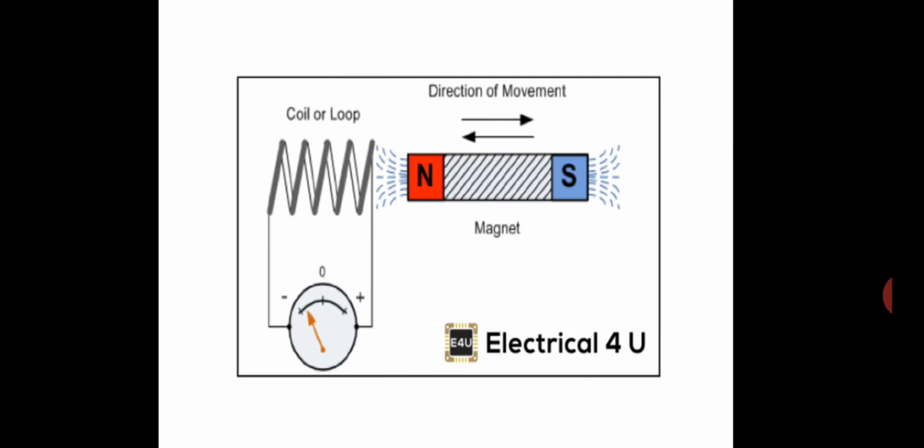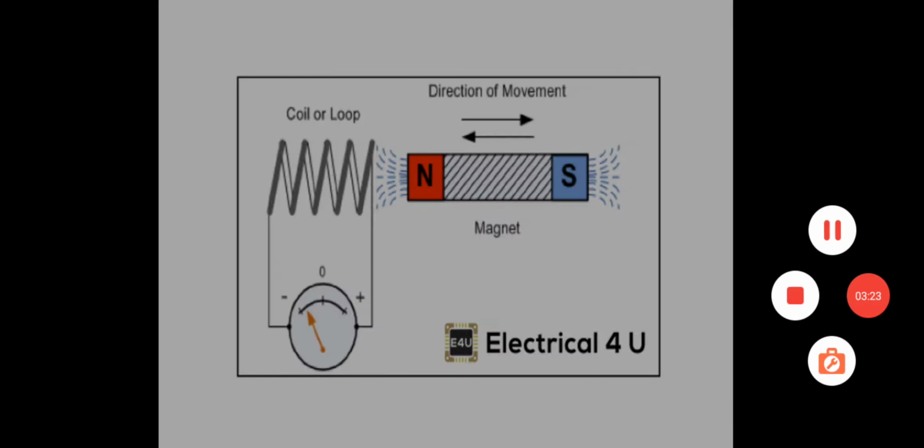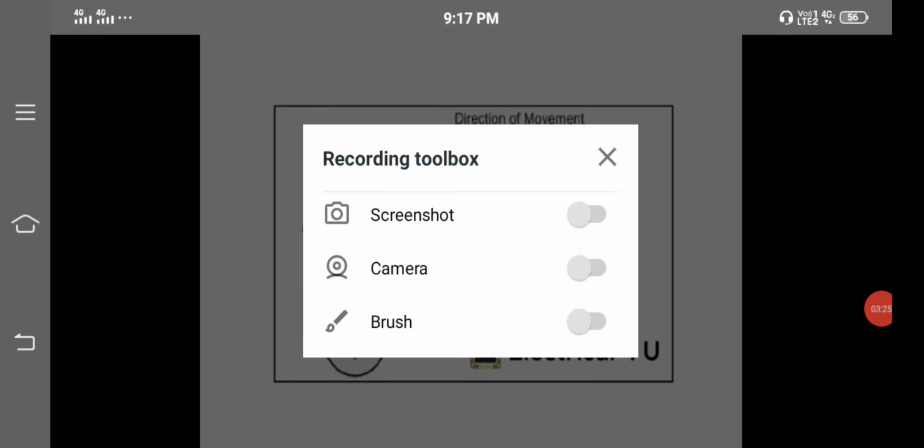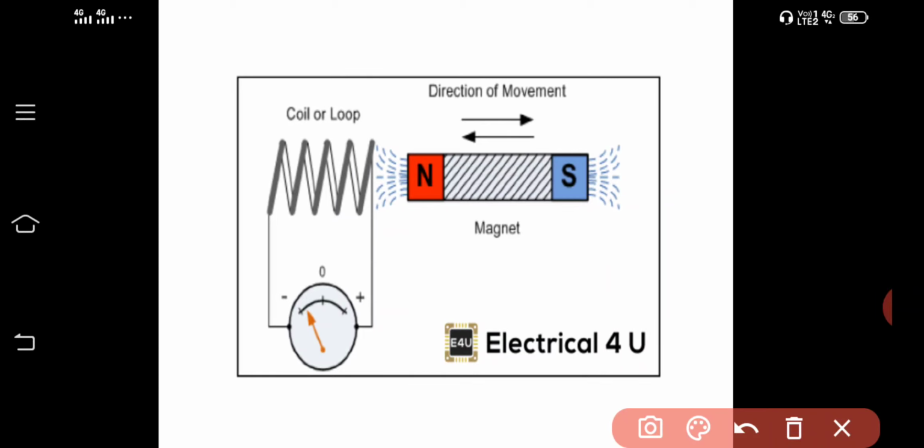The magnet produces a magnetic field, which is shown in dotted lines here.